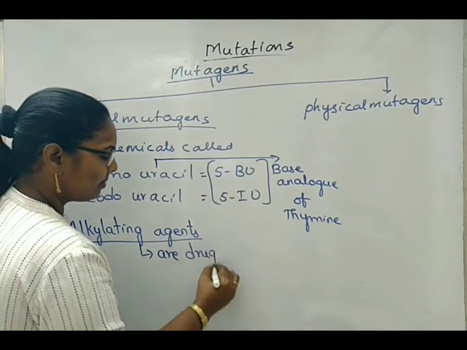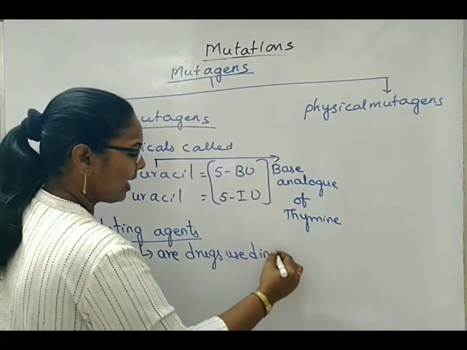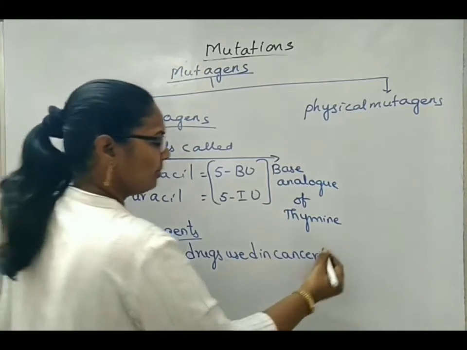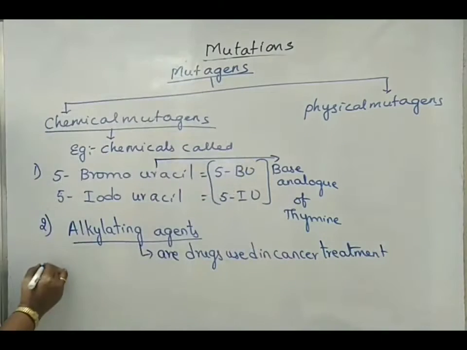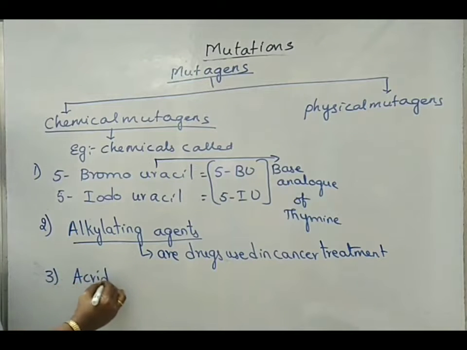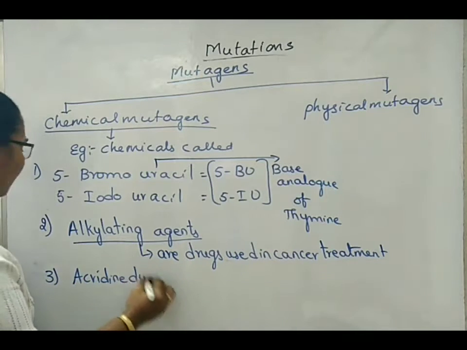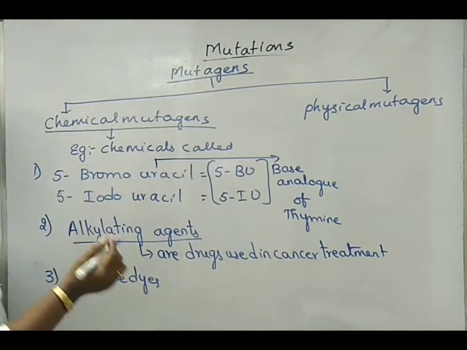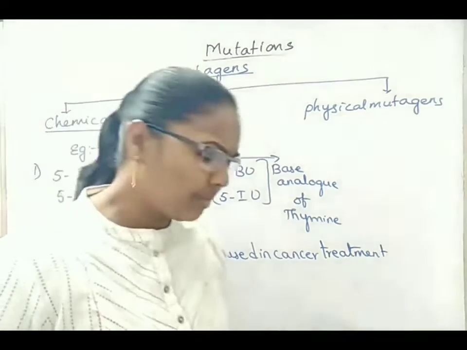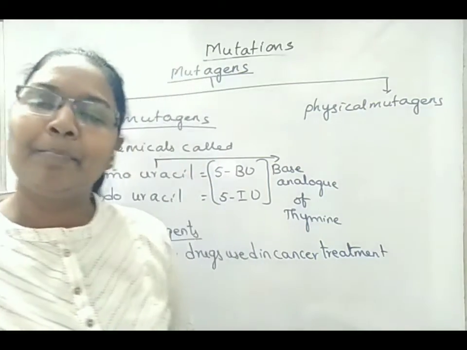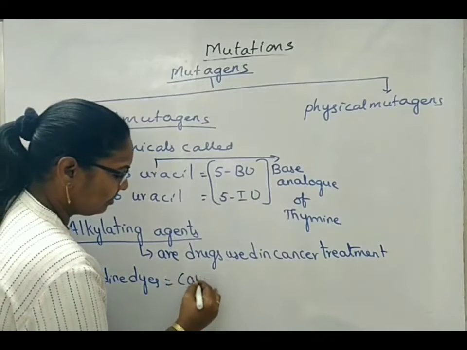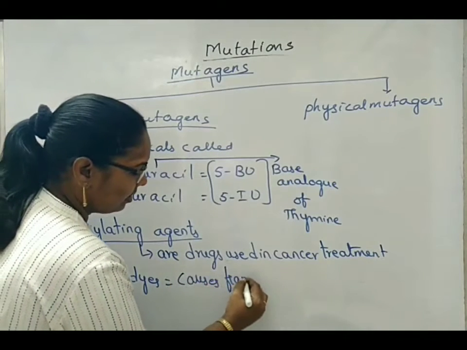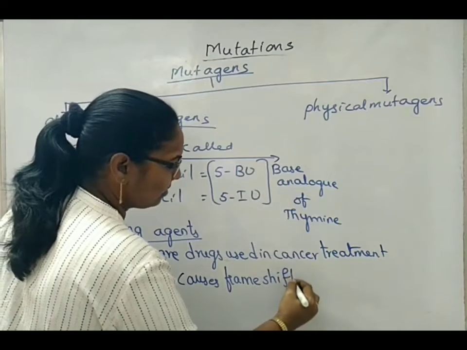They are drugs used in cancer treatment. Another type of chemical mutagen is acridine dyes. They are also chemical substances that cause frame shift mutations.